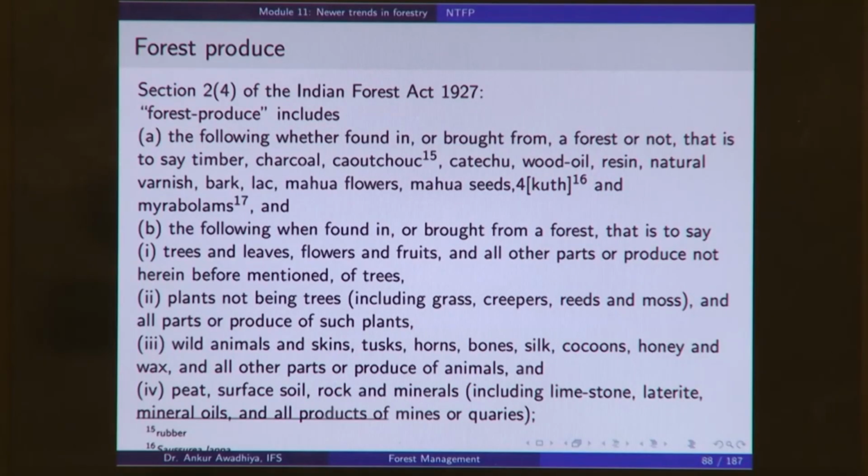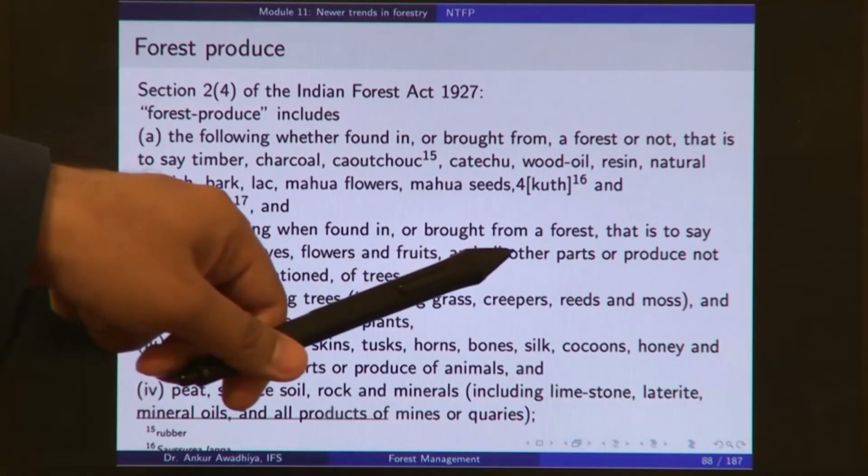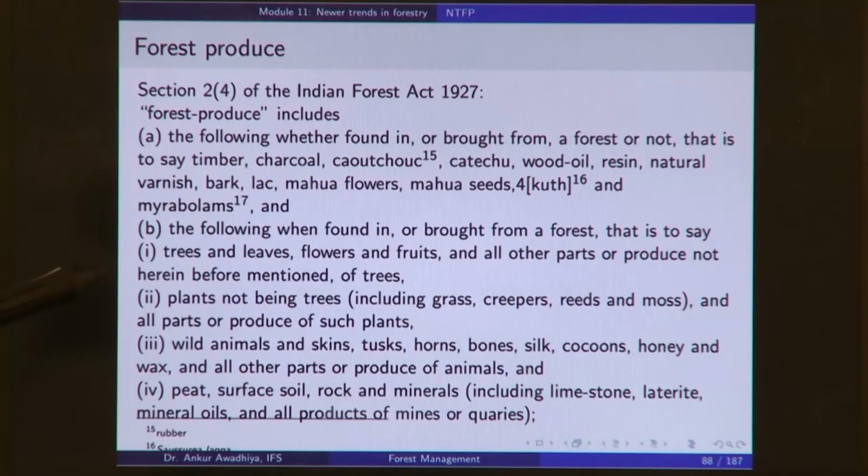And this is to say, trees and leaves, flowers and fruits, and all other parts or produce not herein before mentioned of trees. So, apart from these things, if there is something else that you are getting from a forest, such as some fruit trees. So, if you have a mango tree and it is full of mangoes, and if these mangoes are being taken out from a forest, then we will call it a forest produce.